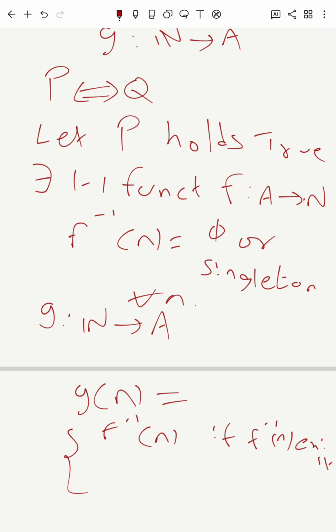If it doesn't exist, what? If f inverse of n does not exist, that is, it is an empty set, then you can pick any a. Pick any a belonging to A.